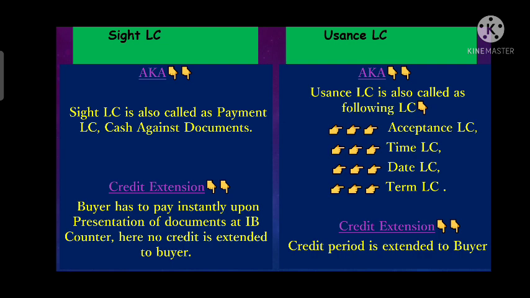Why is he availing a credit period? Because he is accepting the bill of exchange in the usance LC and confirming that he will make the payment on a future date. From the acceptance date to the maturity date, he is availing a credit period. So in usance LC he accepts and makes the payment on a future date, but in site LC he makes the payment on an immediate basis. So in site LC there is no credit extension, whereas in usance LC a credit period is extended to the buyer.